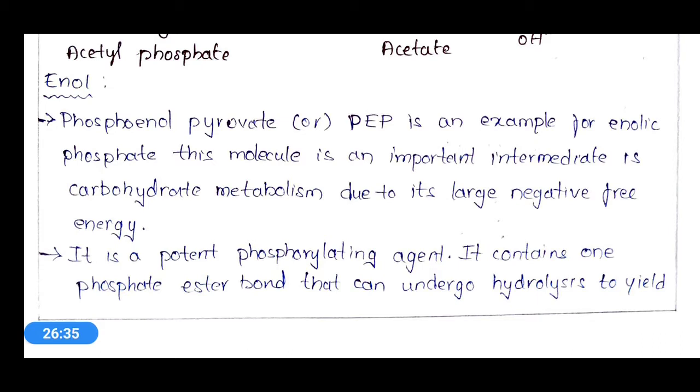PEP is an enolic phosphate and an important intermediate in carbohydrate metabolism, and which metabolism? In glycolysis. It contains a large amount of negative free energy, and it belongs to the group of enolic phosphates. Okay, the best example for enolic phosphate.